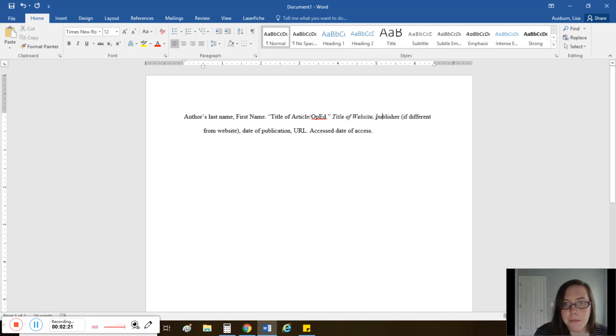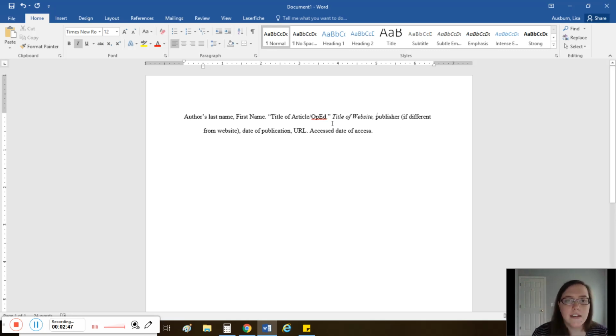And then you're going to provide the publisher's name. You will only provide the publisher's name if it's different from the title of the website. For example, if the New York Times publishes their own content on the New York Times, then you're only going to write the title of the website. You're not going to write the publisher. You will not see the New York Times, comma, the New York Times. Or really even comma NY Times or something like that.